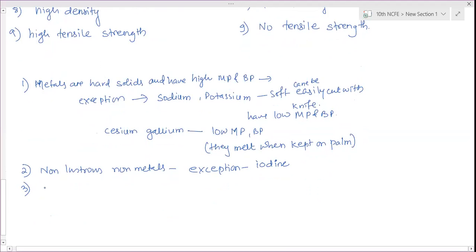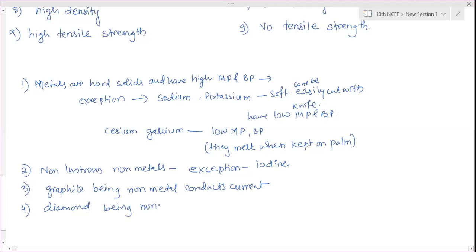Then graphite, being a non-metal, conducts current. Diamond, being a non-metal, is the hardest substance.